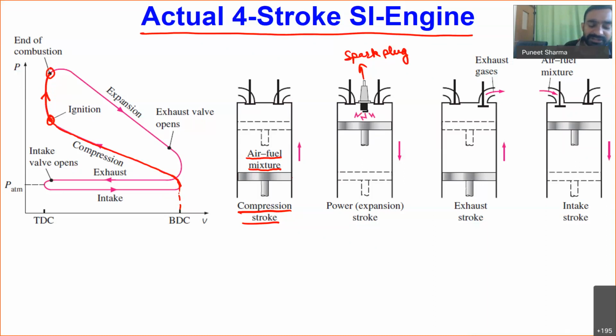End of combustion means whatever air fuel mixture we were having inside this cylinder has entirely oxidized. Okay, so this will be an exothermic reaction and we will be having a significant release of heat. This significant release of heat has caused our pressure to increase very high.